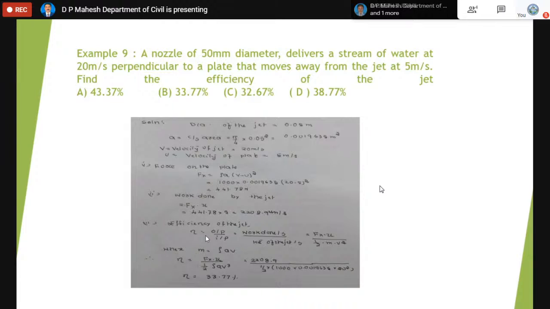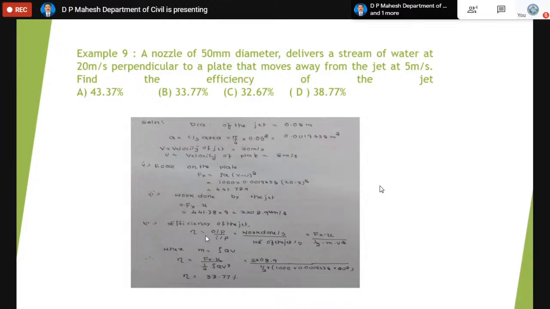Output is just like the result in an examination out of the total marks. Output is the work done. Input means the energy we feed to the jet, which is the kinetic energy of the jet. Out of so much energy, some amount will be exerted as work, and that is called output. Output is what is actually visible, the work done per second. Input is the kinetic energy of the jet. Work done per second is actually Fx into U.